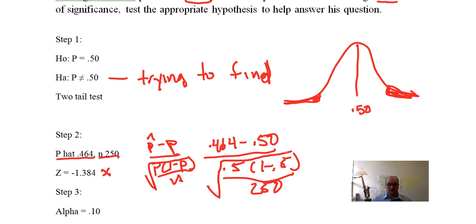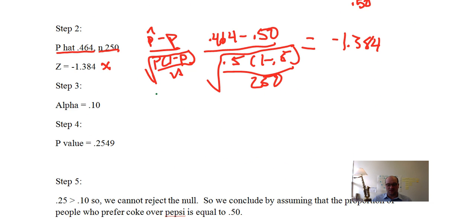Handwriting's too bad, sorry. All of that ends up equaling negative 1.384. We haven't ever really gone and calculated a z before when we've done this norm dist, and that's because the norm dist will just do it for us automatically. So we don't really need to do this. This is from some other sets of notes teaching it in a different way.